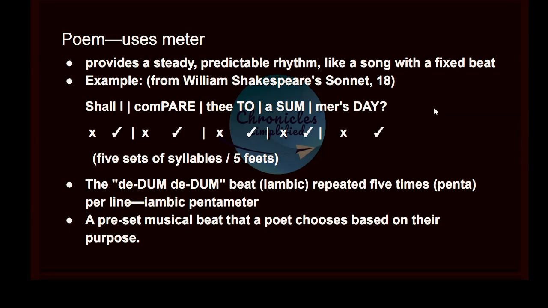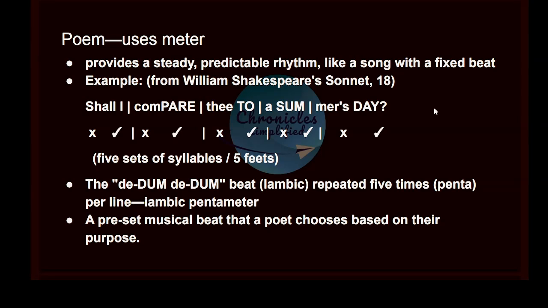Fourth one, poem uses meter. Meter provides a steady, predictable rhythm like a song with a fixed beat. For example, let's take William Shakespeare's line from Sonnet 18. Shall I compare thee to a summer's day? So in this we have 5 sets of syllables.